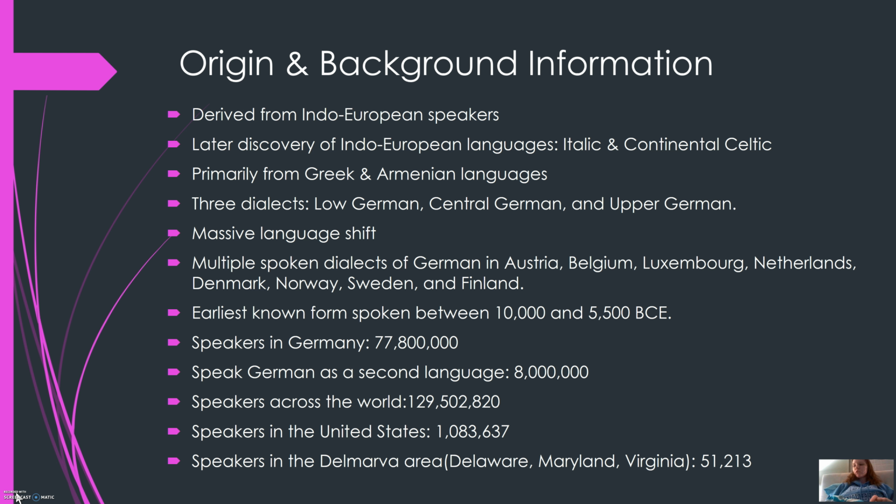They stopped all languages spoken before and presented new languages that are spoken more frequently in today's society. So this is the more modern form of German. The three different dialects that exist in German are Low German, Central German, and Upper German. An example of Upper German would be what's spoken in Austria.